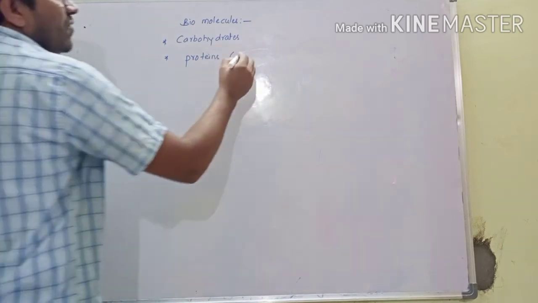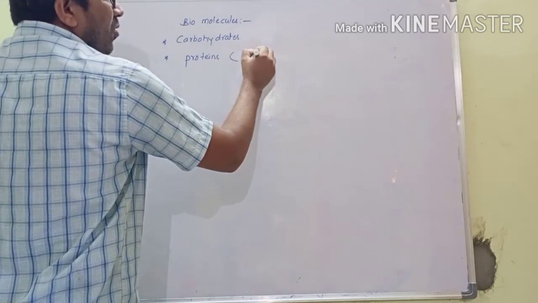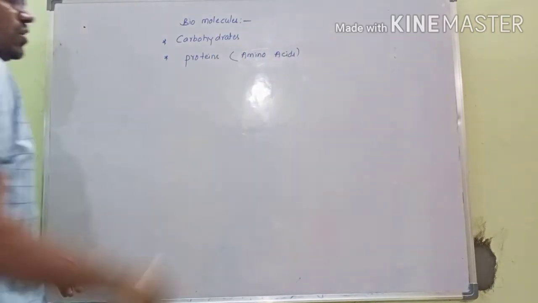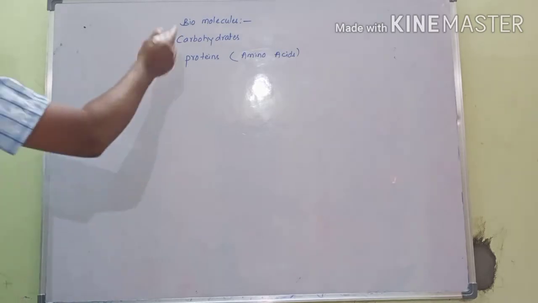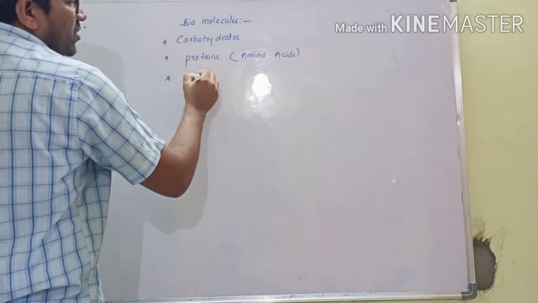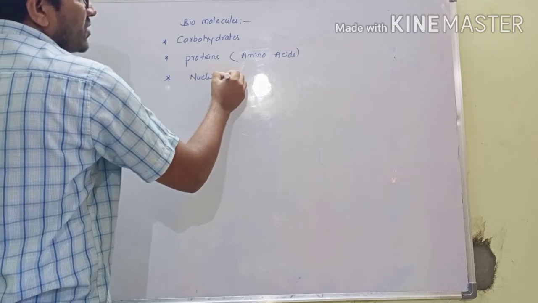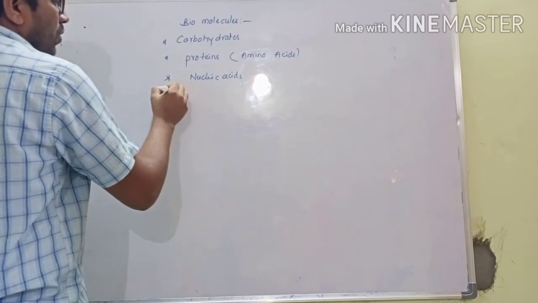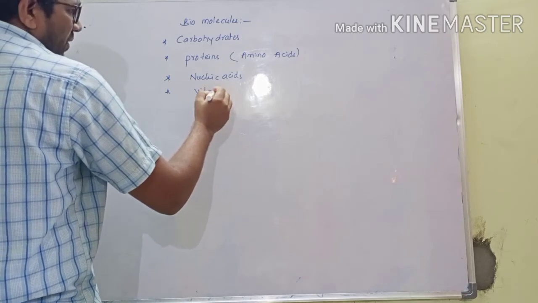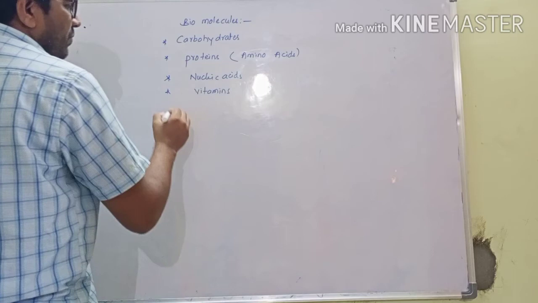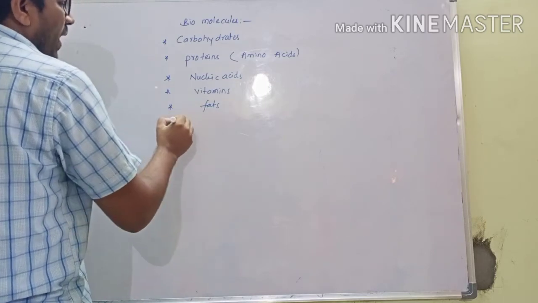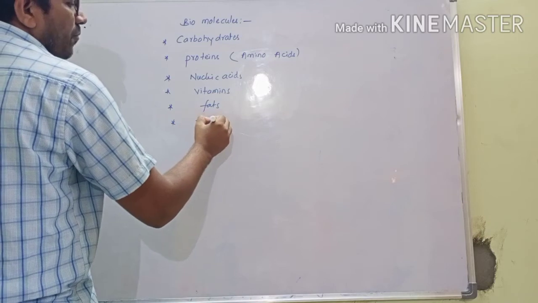Protein is the combination of amino acids. We have 21 amino acids, so we'll discuss that later. The main important ones are carbohydrates, proteins, amino acids. Next, nucleic acids, vitamins. Next, fats. Next, identification test for